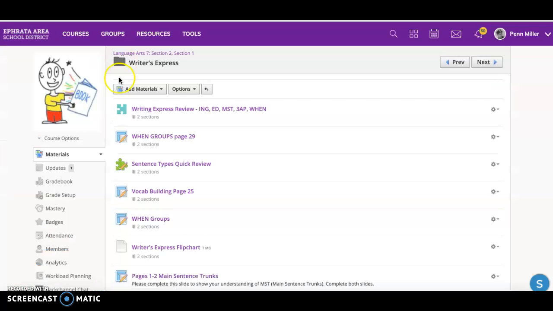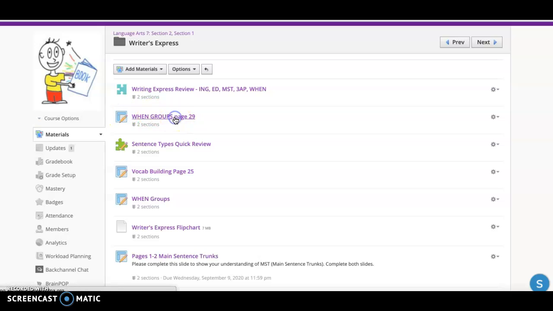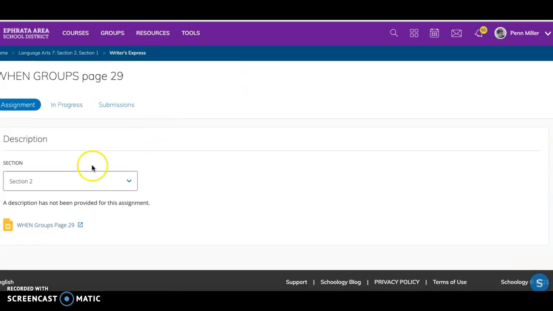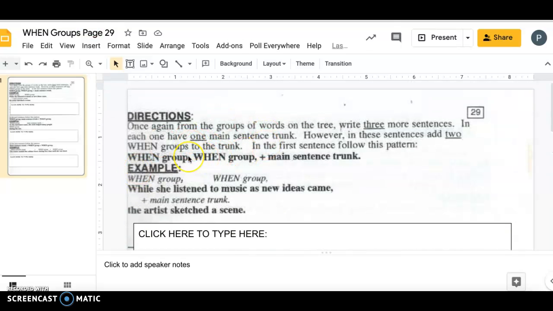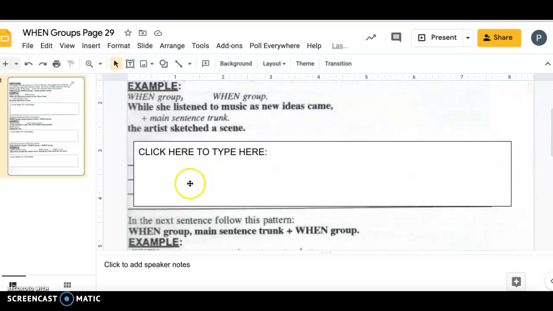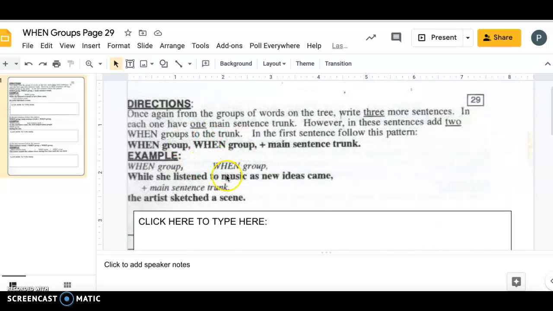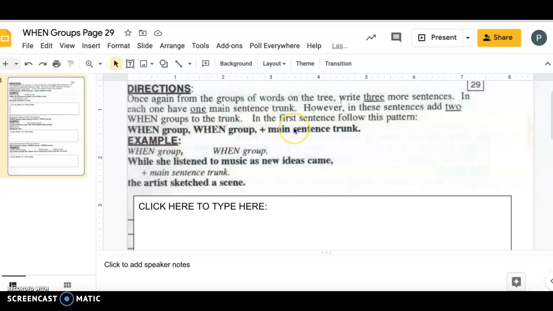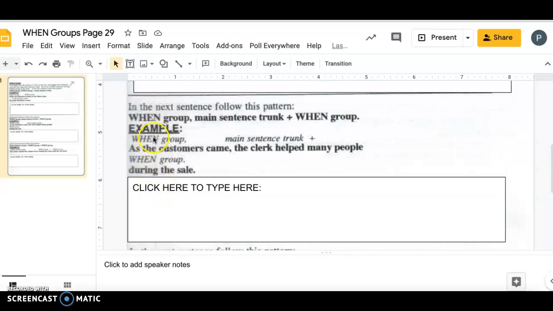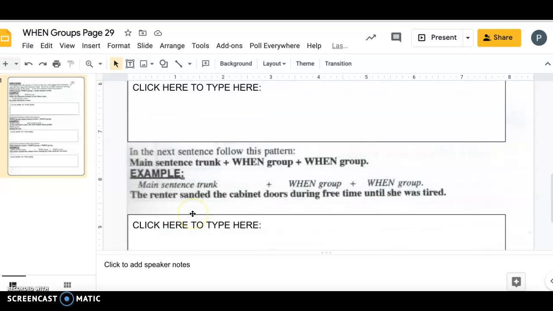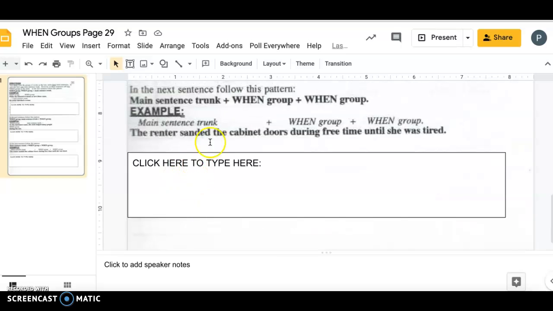The second thing is the When Groups, page 29, and I'd like you to go here. It looks like this. It's asking for 3 sentences, okay, but one in each box here. Okay, so this first one, one group, main sentence trunk. In the next box, you need one group, main sentence trunk, one group, and don't just copy this, you got to make your own. And the last one, you just need main sentence trunk, one group, one group.